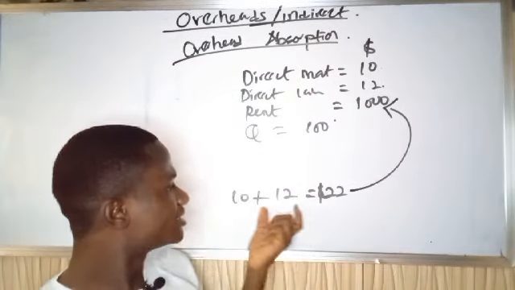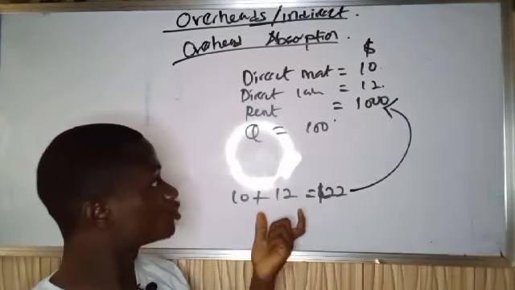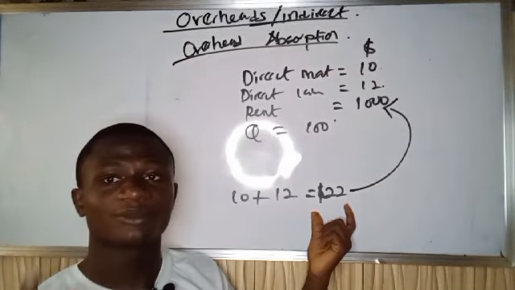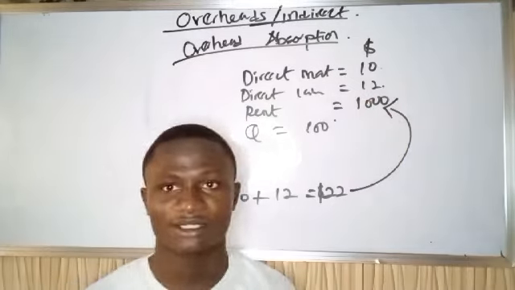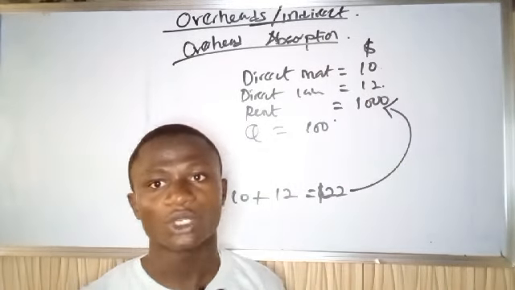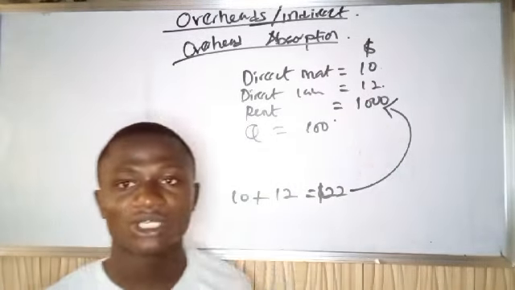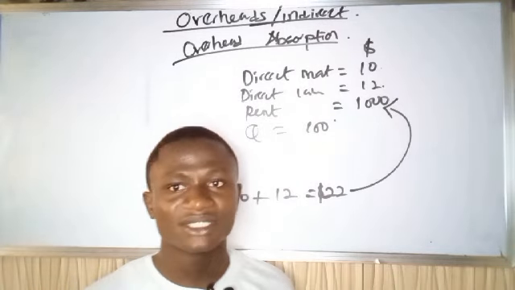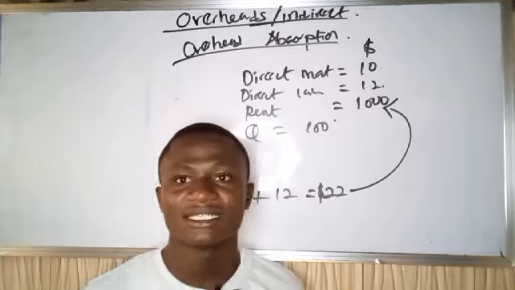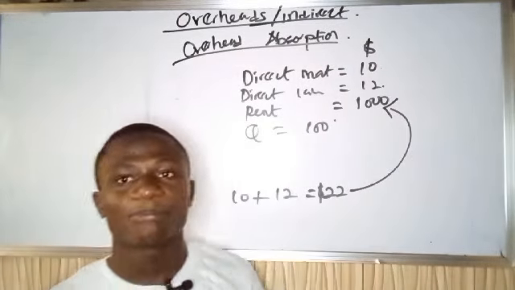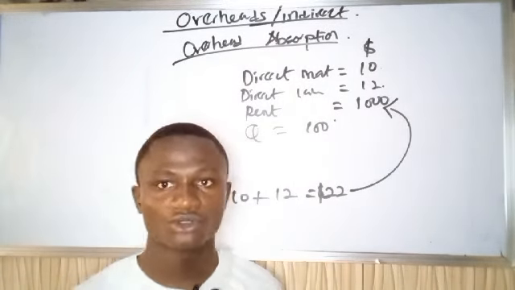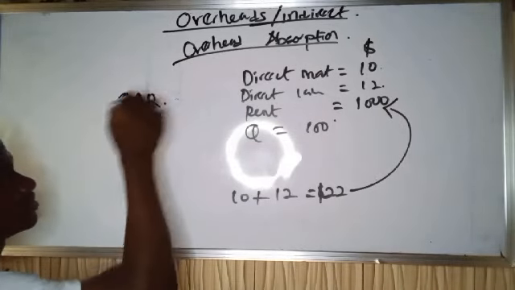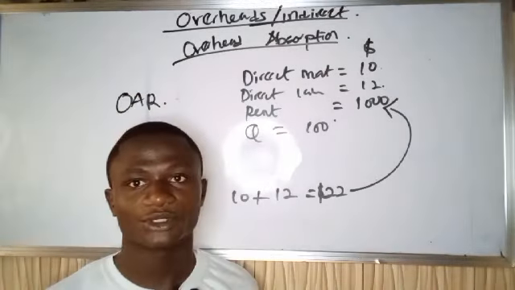If I'm charging $22 for my product, it does not cover my rent, which is $1,000. So am I going to charge this $1,000 on a single product, or how am I going to do it? I need to get rent per unit. How am I going to do that? We call that the overhead absorption rate. Yes, overhead absorption rate.